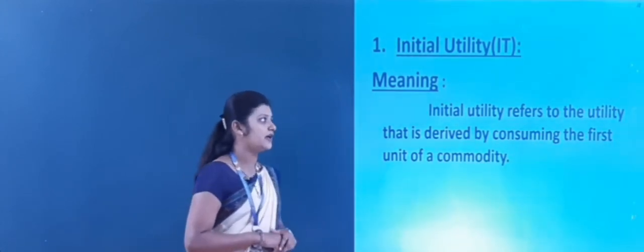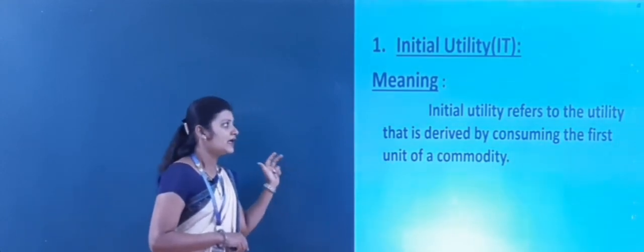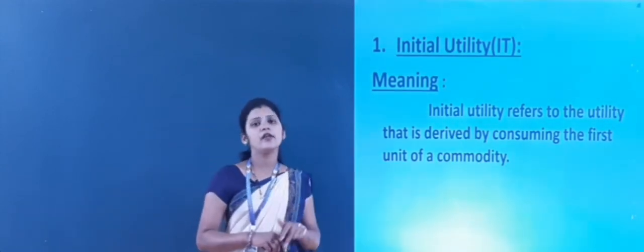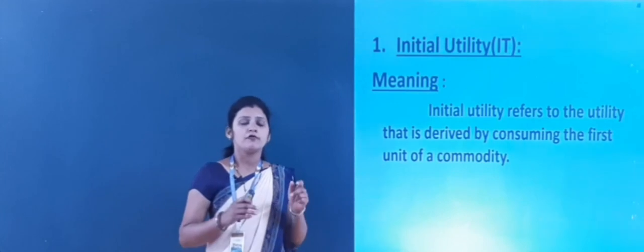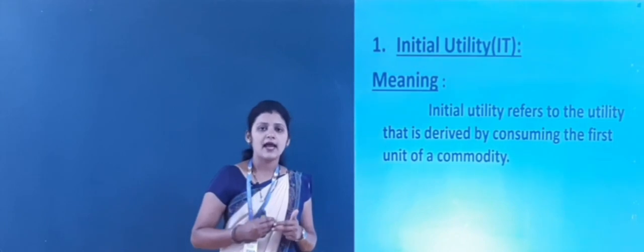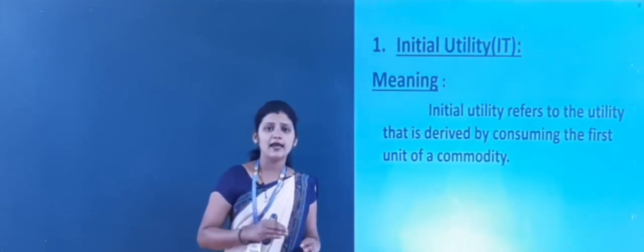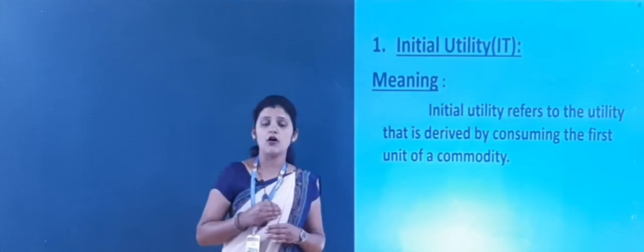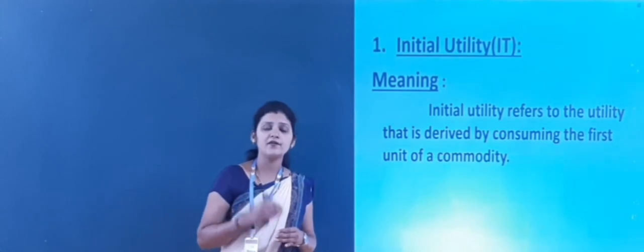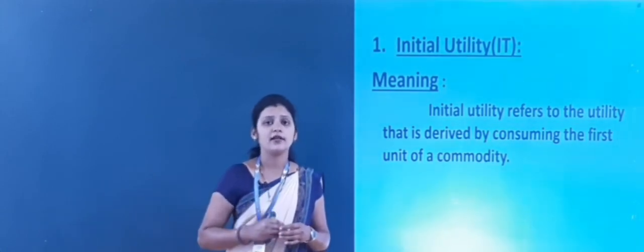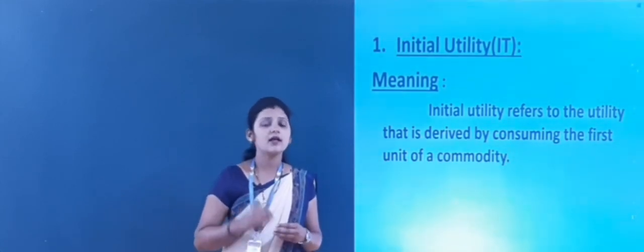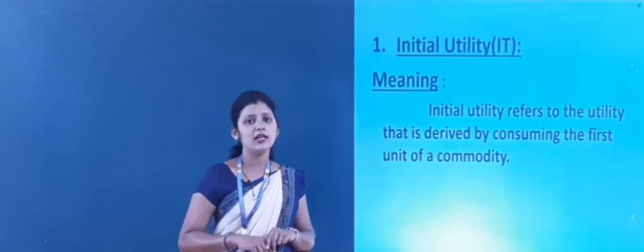Here initial utility refers to the utility or the satisfaction that is derived by consuming the first unit of a commodity. Whenever you consume the first unit of a commodity, whatever satisfaction you get at the initial stage of consumption, that satisfaction is called the initial utility, or the starting satisfaction while consuming the commodity. That is what the initial utility is.